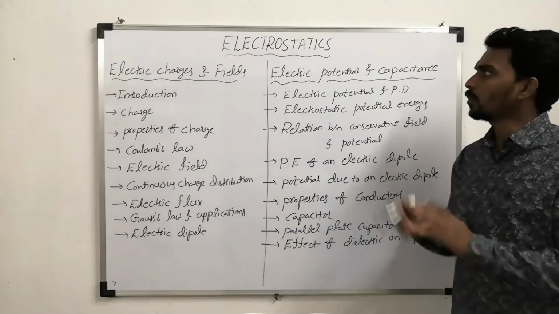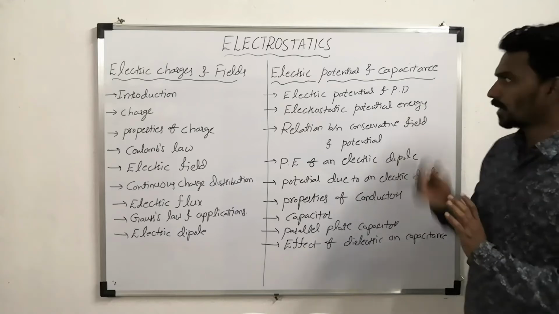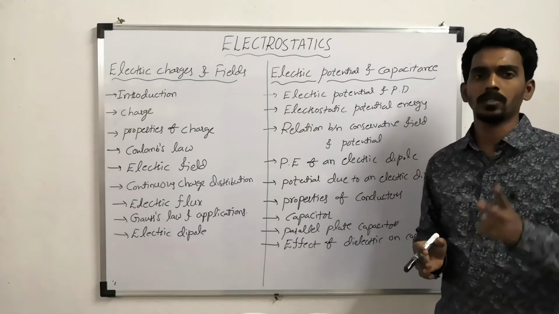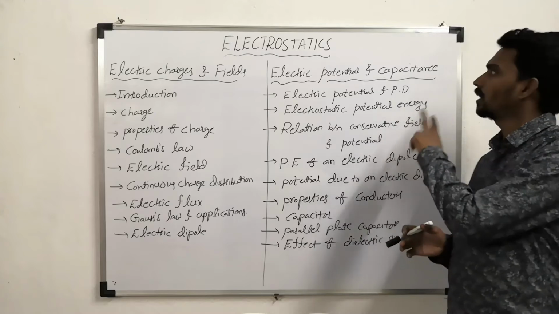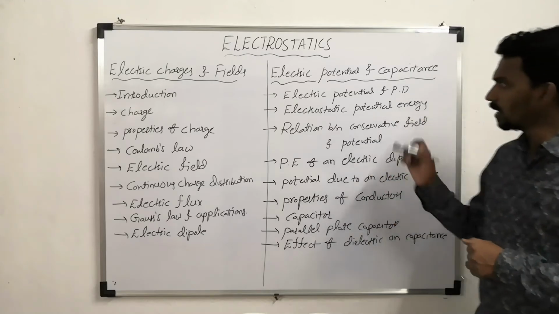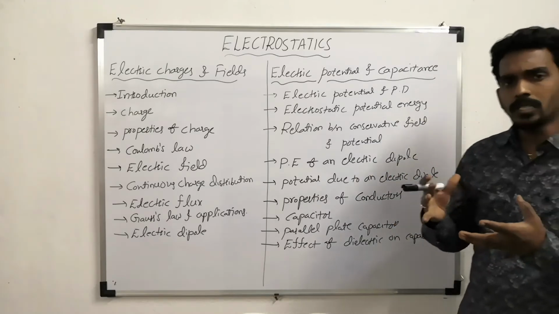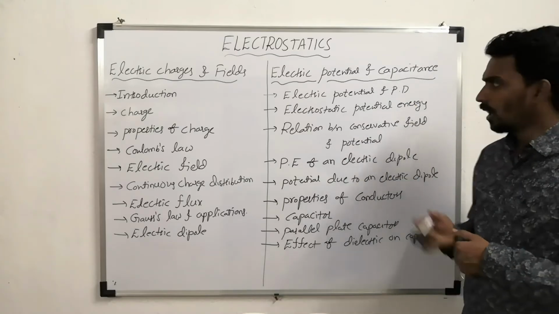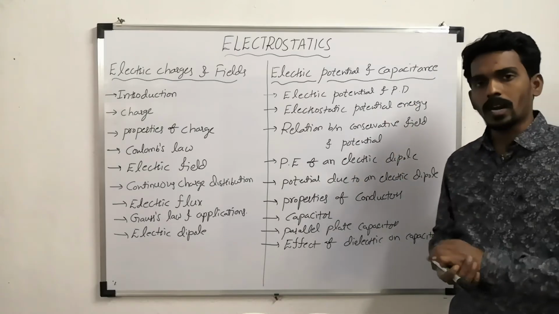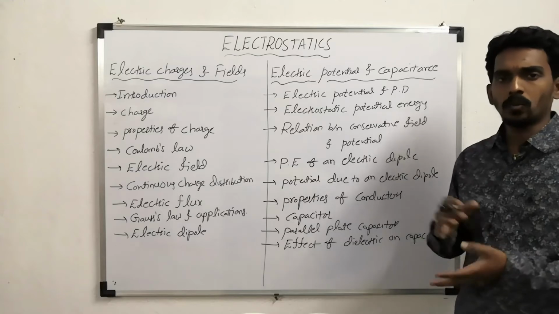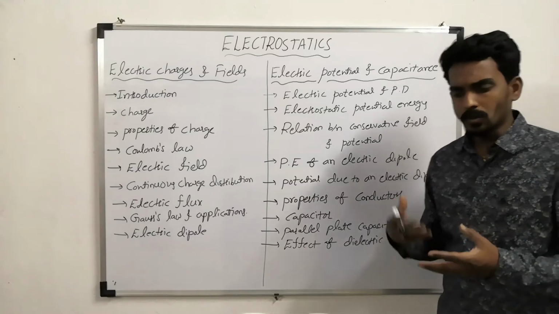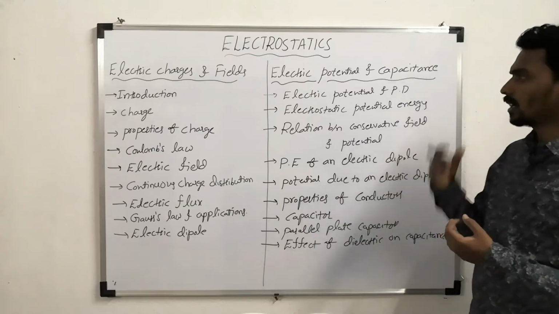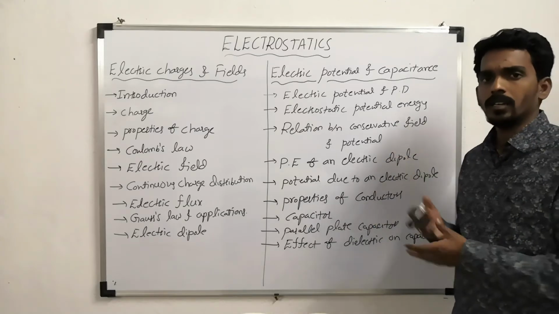Next, we study electric potential and capacitance, where we mainly talk about two things. One is potential and another one is capacitance. So here the first thing is, what is the definition of electric potential or potential difference, and what is electrostatic potential energy, and what is the relation between electrostatic potential and electrostatic field, and also the relation between force and energy.